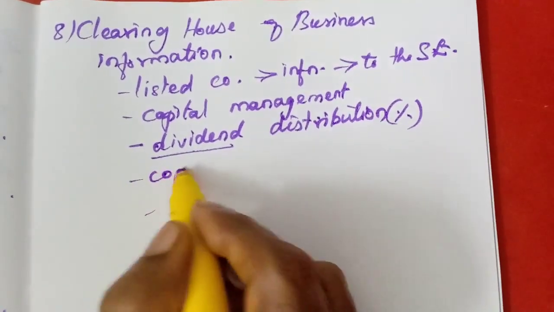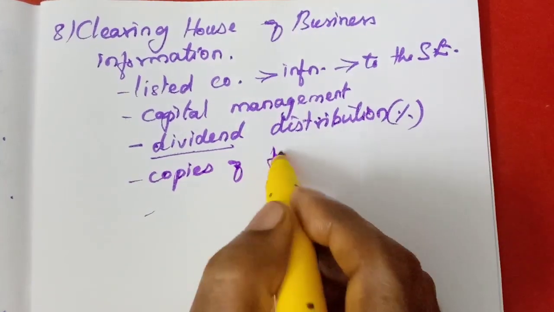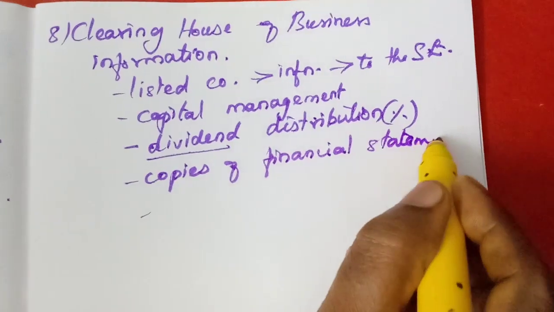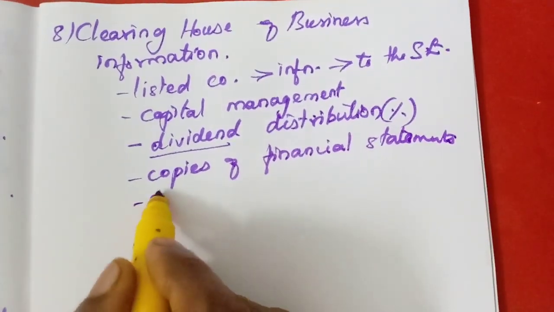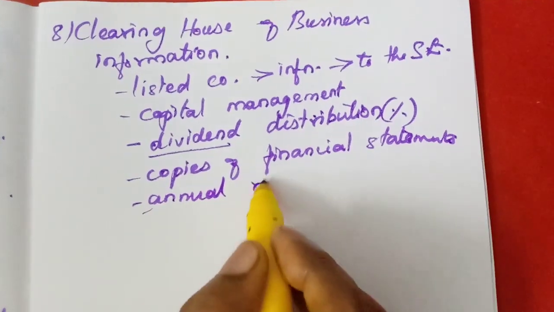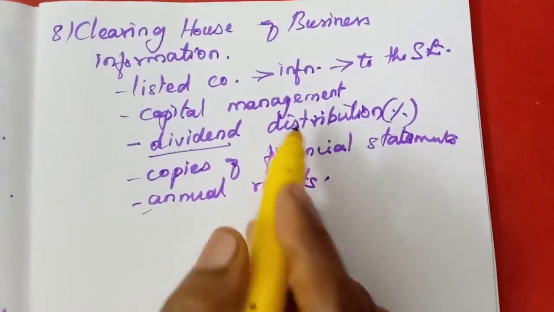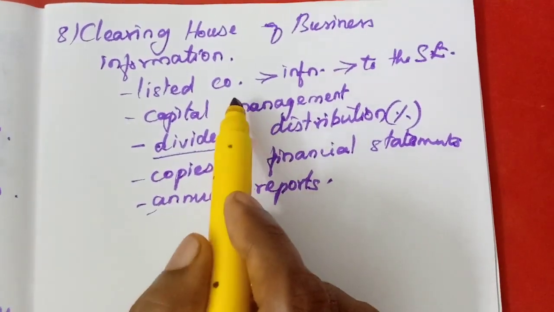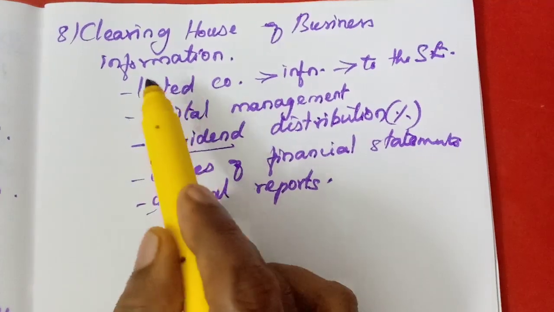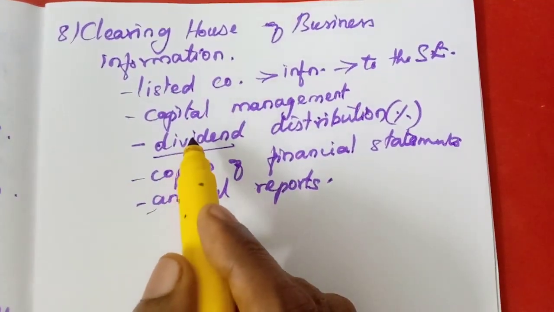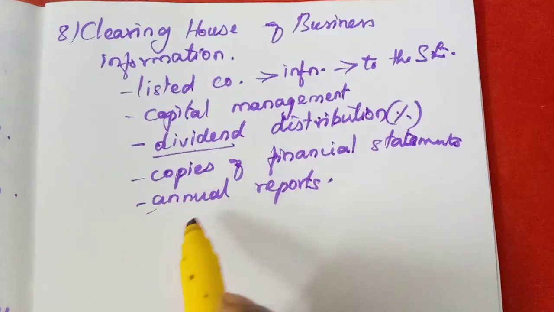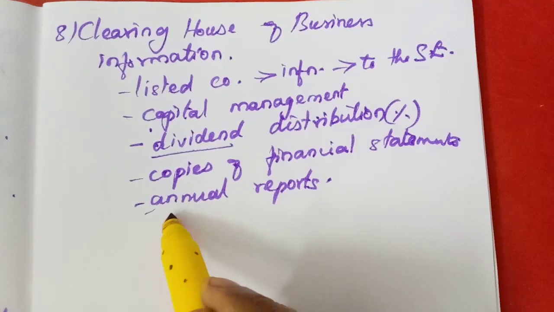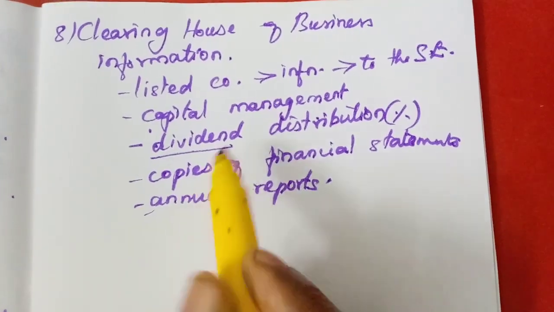copies of documents, financial documents, financial statements, then all the annual reports. Whatever the stock exchange demands for these records, they have to submit and provide this information to the stock exchange. So the stock exchange is publishing these details: capital management, dividend distribution, copies of financial statements, annual report, any other, maybe the audit report.